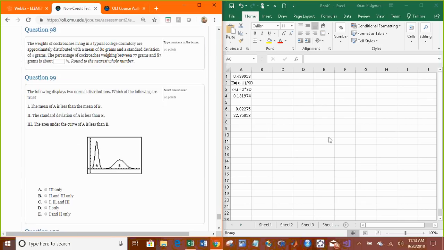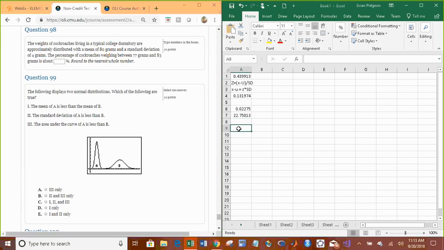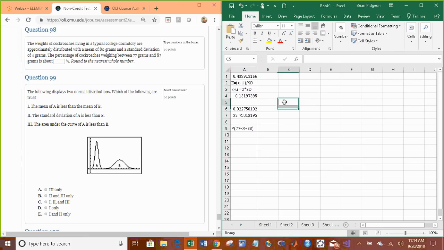The weights of cockroaches living in a typical college dorm are approximately normally distributed with a mean of 80 and a standard deviation of 4. The percentage of cockroaches weighing between 77 and 83 grams is about blank percent. So we're going to have to convert this to a decimal, or a percentage. Now, when we want the probability between two values, we can write it like this: the probability that we're between 77 and 83. But how do we use the NORM.DIST function in Excel?